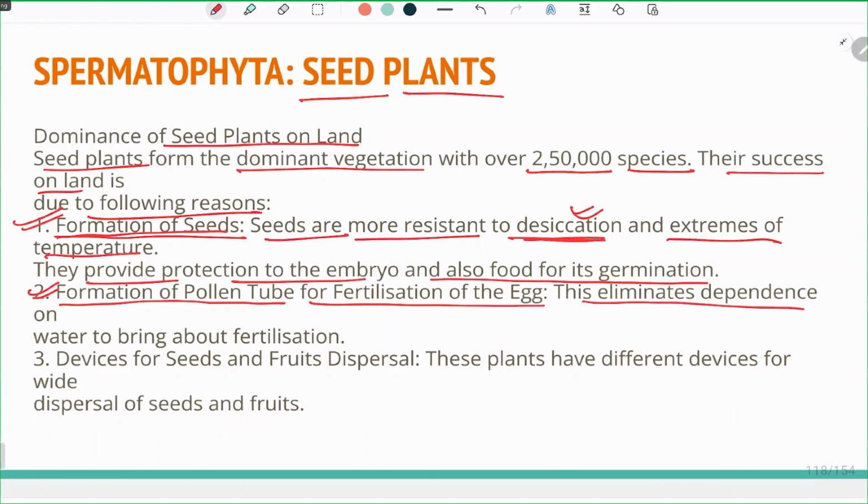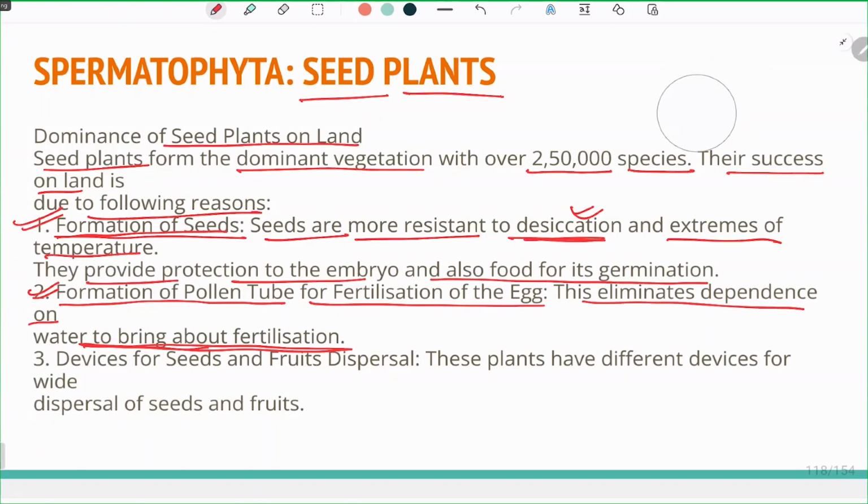This eliminates the dependence on water to bring about fertilization. Obviously, when fertilization depends upon water, whenever there is drought or the water is not available, fertilization is nearly impossible. But in the case of seeded plants, the pollen tube forms.